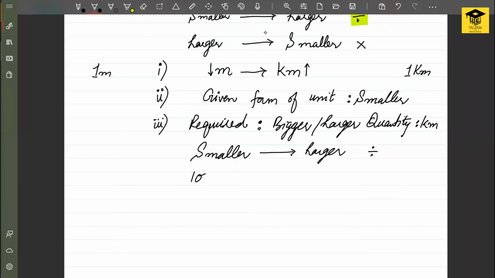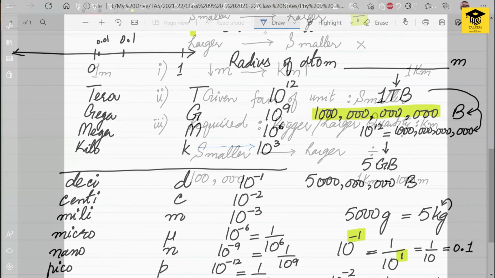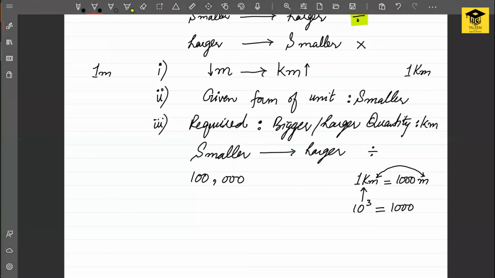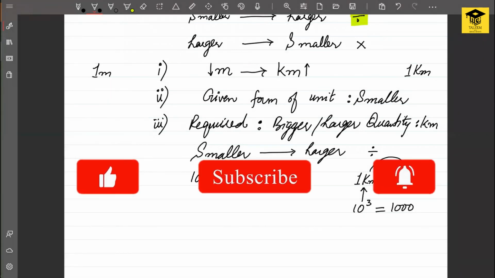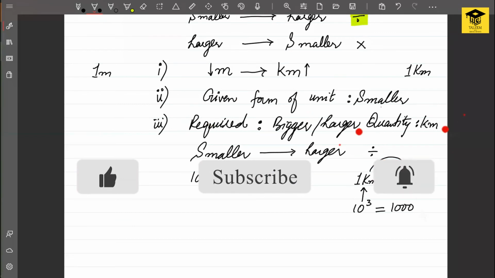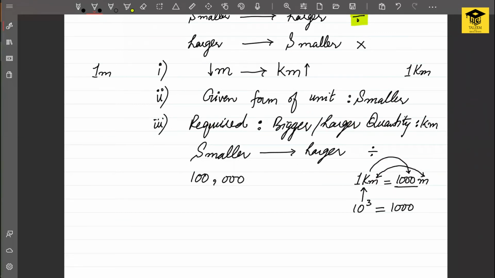The quantity in meters that we are given is 1000, and the relation between kilometers and meters is, 1 kilometer is equal to how many meters? Whenever you see kilo being written with any unit, you need to write 1000 on the other side to represent this kilo. Meter is for meters. Kilo has been converted into numeric form, which is 1000. So 1 kilometer is 1000 meters.